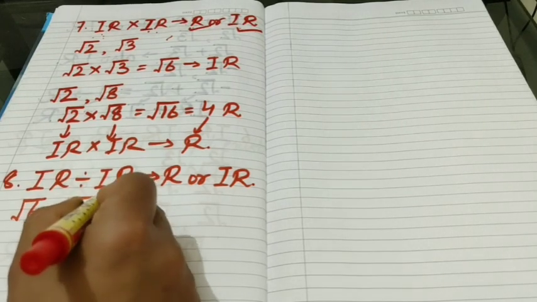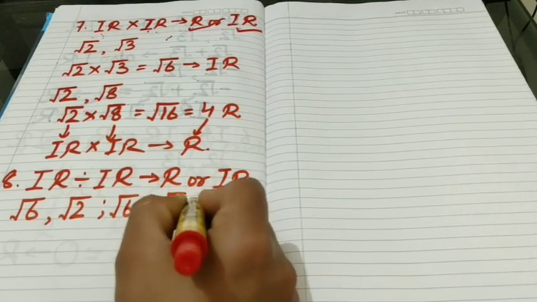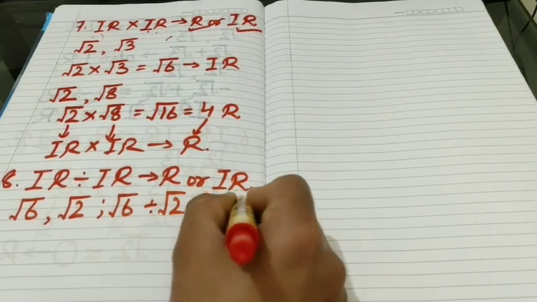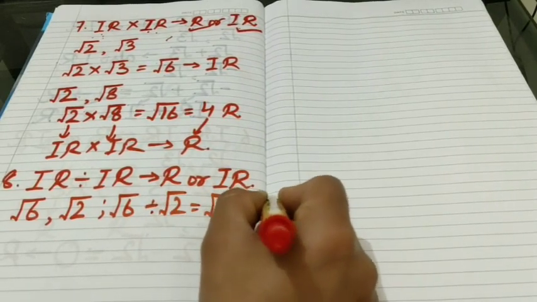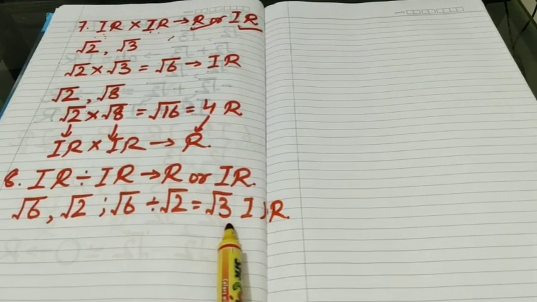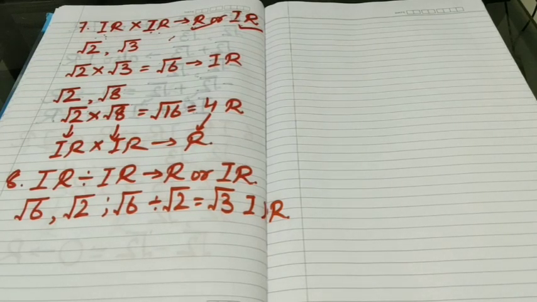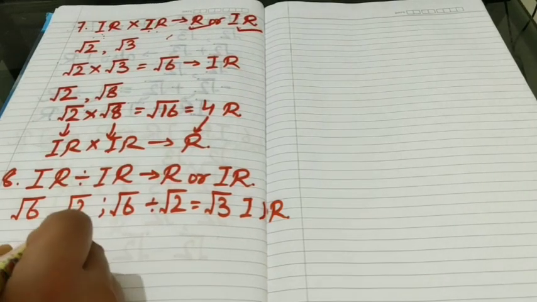And when we divide these two, square root of 6 divided by square root of 2, we get square root of 3, which is irrational. Means on dividing two irrational numbers, we may get an irrational number. But on dividing two irrational numbers, we may get a rational number as well. So I want to take one example for this as well.